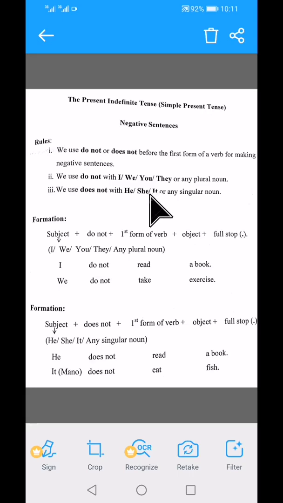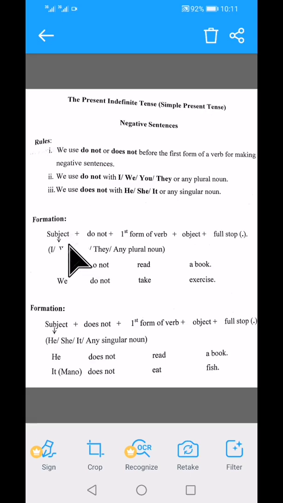Here when you use he, she, it or singular noun, you add es with the do and make it does. Then it has become does. Okay, does not. And you just add first form of verb because you already have es with do.